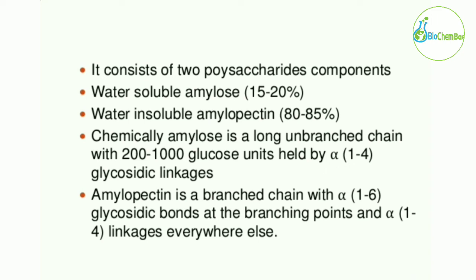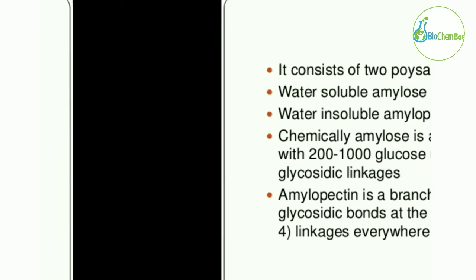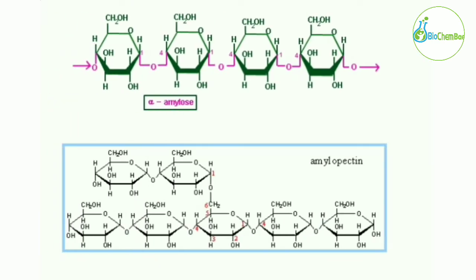So in the structure of amylose, there are only alpha 1,4 bonds. But in amylopectin, due to the branched structure, the alpha 1,6 bond is there at the branching points, but the alpha 1,4 bond is also there where there are linear structures. So amylopectin is a branched chain with alpha 1,6 glycosidic bonds at the branching points and alpha 1,4 linkage everywhere else.